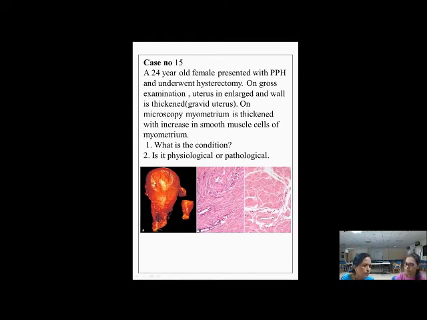Students said that when it came to the gravid uterus, they all knew it was physiological, not pathological. So this particular case scenario teaches them both about hyperplasia and hypertrophy. And I gave this case because I wanted them to know the terminology of cause-related hyperplasia, physiological causes as well as pathological causes. So this is an example of physiological hyperplasia. Yes, this is physiological.